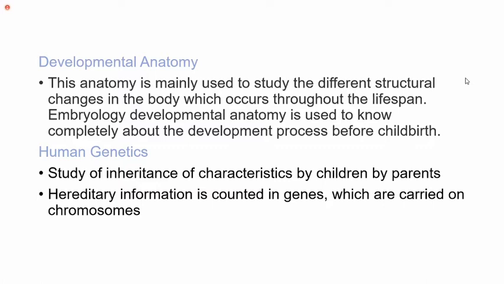Here weekly we have around four to five anatomy theory classes. In that, one class is histology, one class is embryology, and the other three classes are gross anatomy.